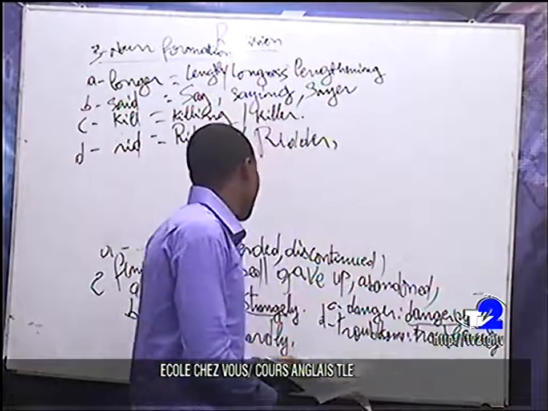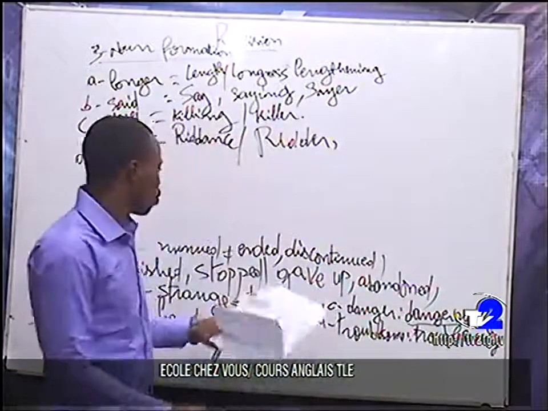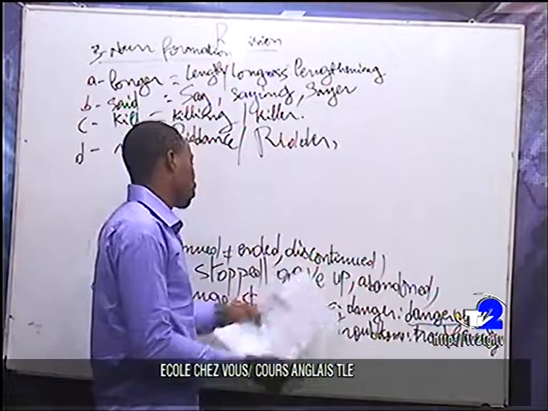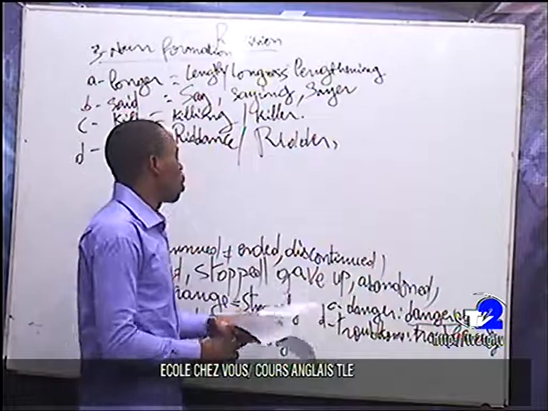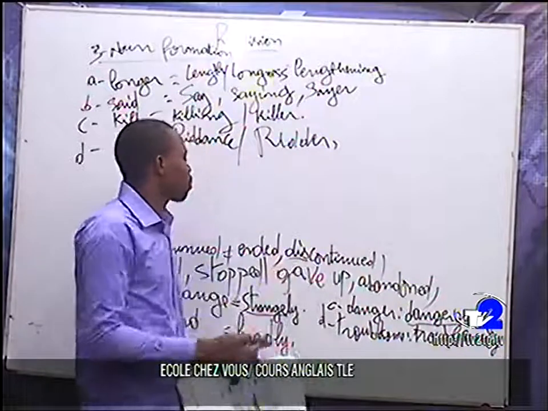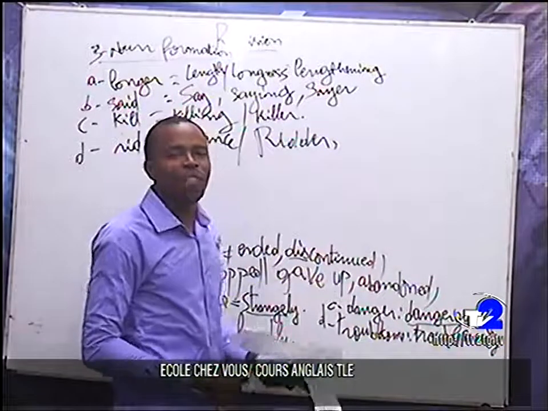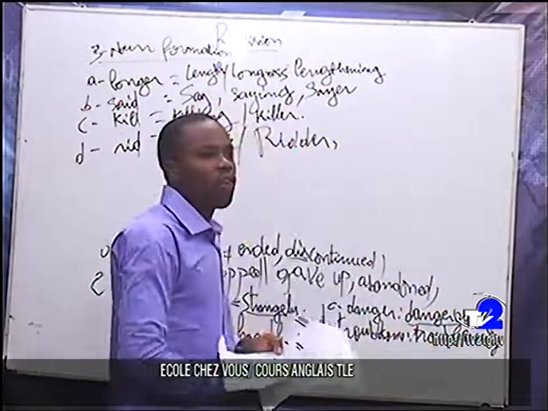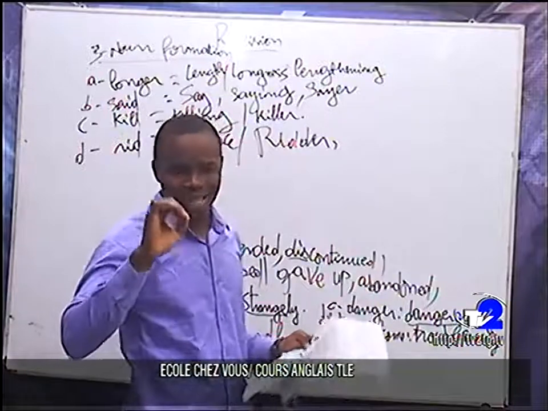When we take the example of continued, we have discontinued. So we have the prefix dis plus continued, which forms the opposite of the word continued.